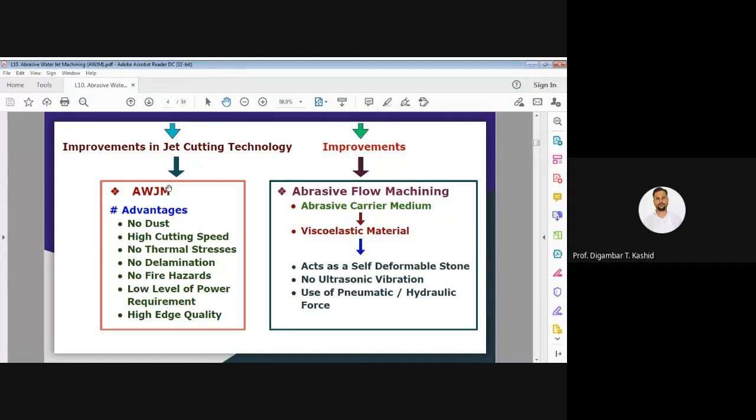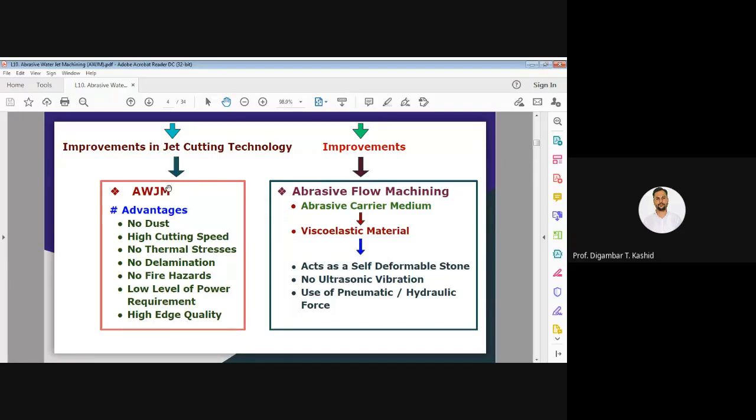Whatever we have studied in the abrasive jet machining process, its efficiency, accuracy and metal removal rate are low. So we went for improvement in jet cutting technology, and we got a new process called the abrasive water jet machining process.